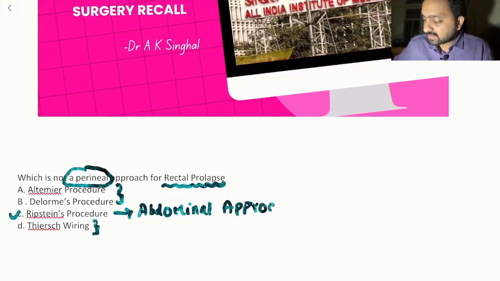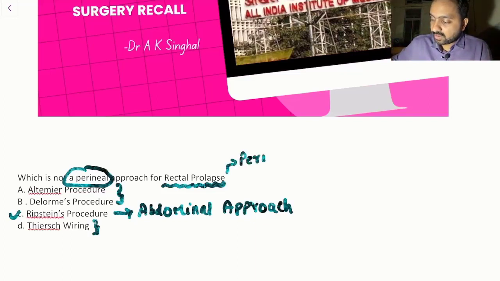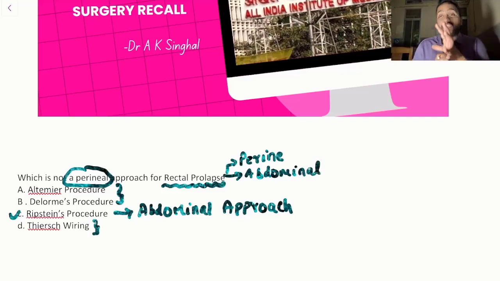While we have studied rectal prolapse, this is a commonly taught topic in each and every class everywhere. There are two sorts of operation, which is your perineal approach and your abdominal approach. As per the feedback from the students, not many had difficulty in solving this question. The only catch over here is those who answered in a hurry and missed reading the note. Apart from that, it was a very straightforward question, and we do not have much discussion with respect to this question. The detailed explanation of rectal prolapse we have discussed many a time, and we will not have it in this video.